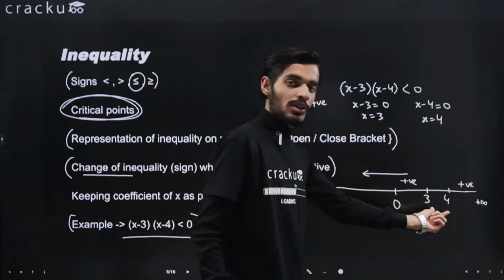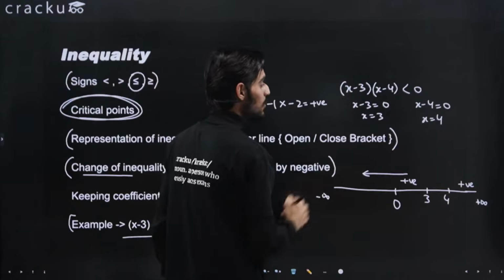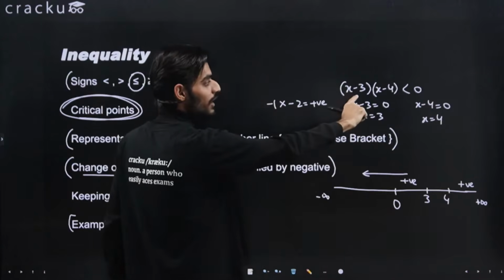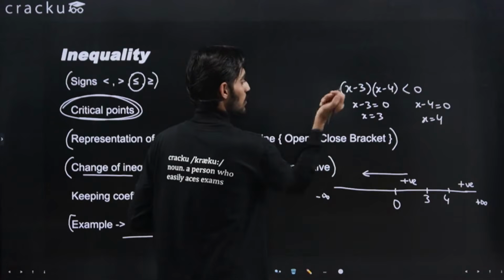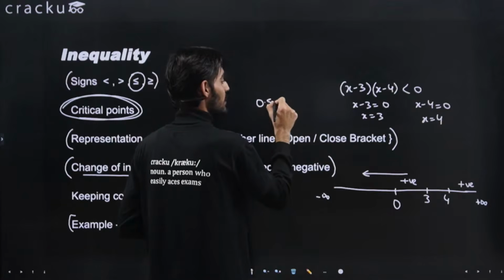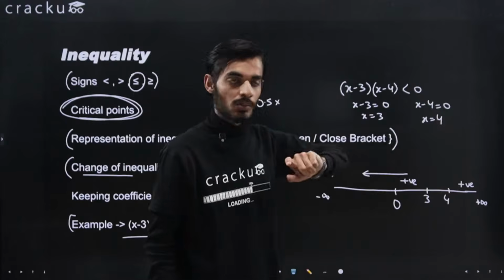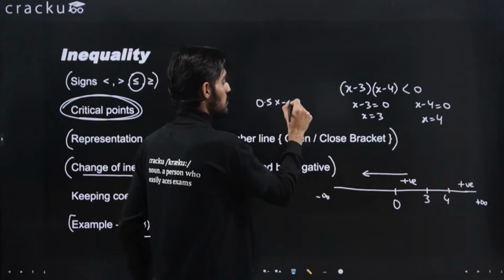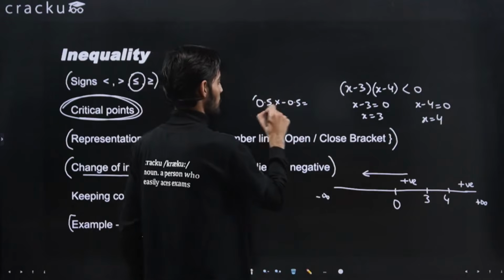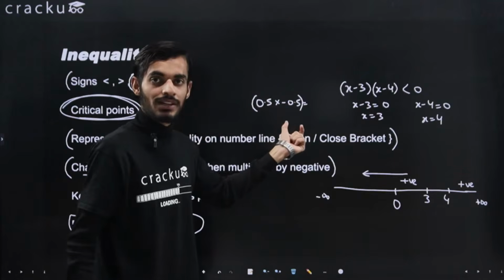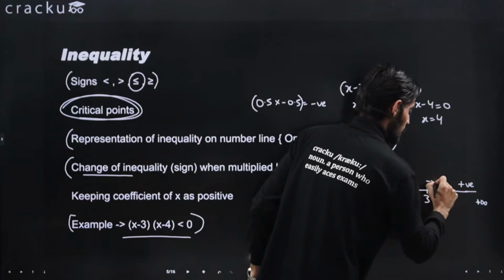And for any value that I put in between 3 and 4, let's say I put the value 3.5, that is in between 3 and 4. So 3.5 minus 3 is 0.5, multiplied by 3.5 minus 4, which gives me minus 0.5. Again, you can calculate the value, but the fact is that this will come out to be negative, right? So the answer that will come here will be negative.